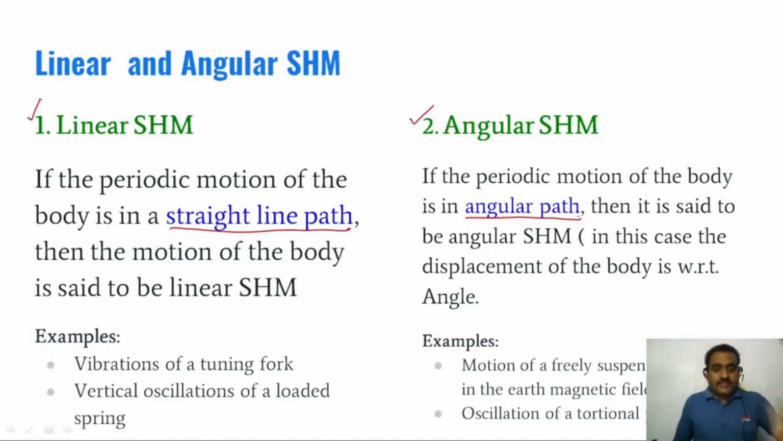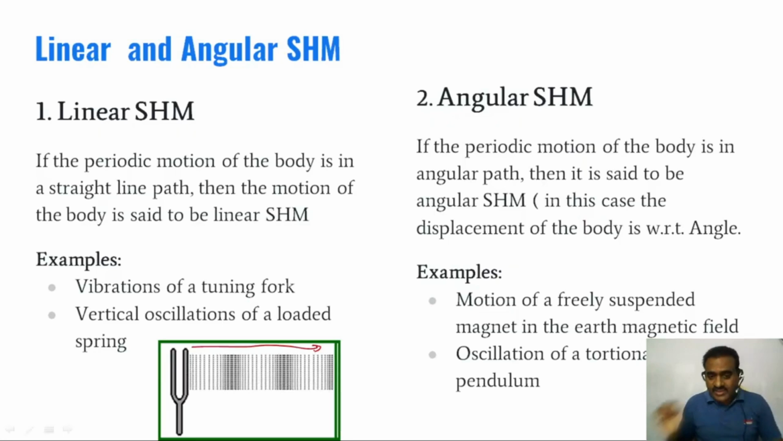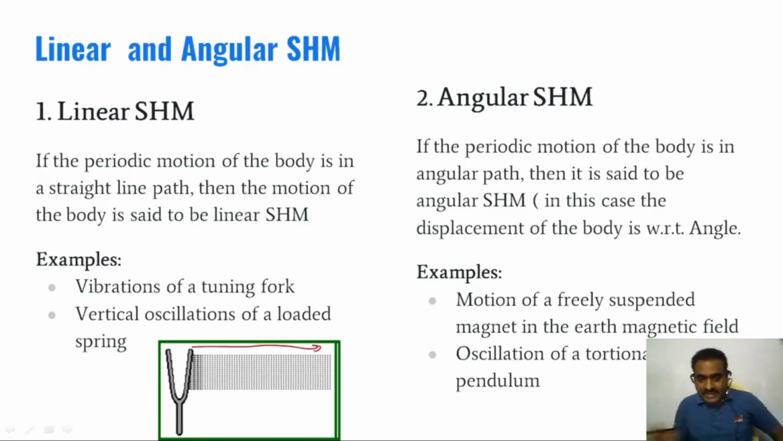If the periodic motion of the body is in a straight line path, that is called linear simple harmonic motion. If the periodic motion of the body is in an angular path, then it is said to be angular simple harmonic motion. For the linear simple harmonic motion example, you can observe on the screen the vibrations of the tuning fork. These vibrations are moving along a straight line.